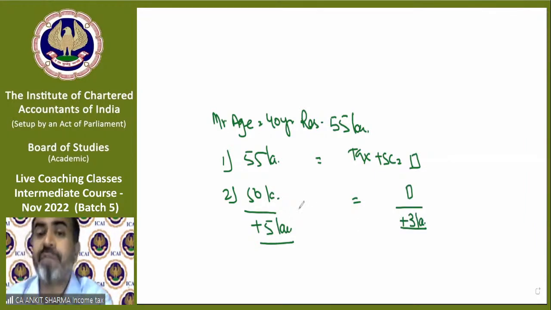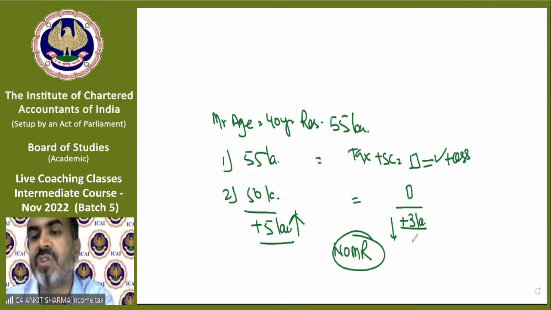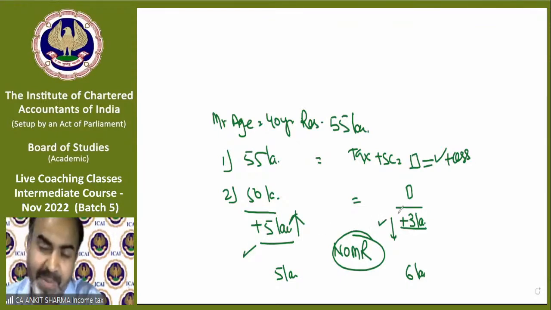So if the income increment is more than the increment of tax, then there will be no marginal relief, no MR. So whatever your tax is coming, that is your answer, plus you will add cess. You can write it down, there is no MR. MR is applicable only when, if this is 5 lakh and this is 6 lakh, then 1 lakh will be your MR. So it will not happen here. It works from almost 50, more than 50 lakh till 53, 54 lakh. So if in a question any income is given, you have to calculate whether the difference of income is less than the difference of tax, then MR is available. If the difference of income is more than the difference of tax, then there will be no MR available.